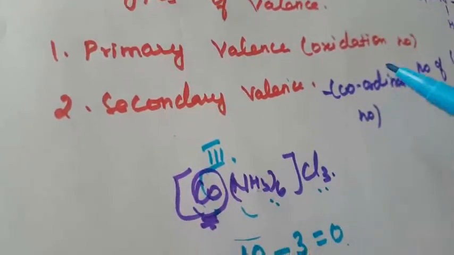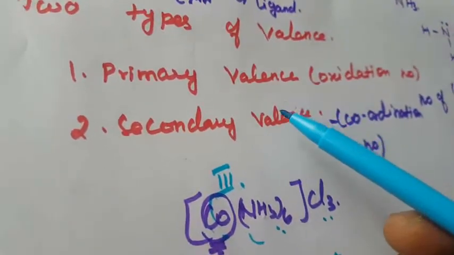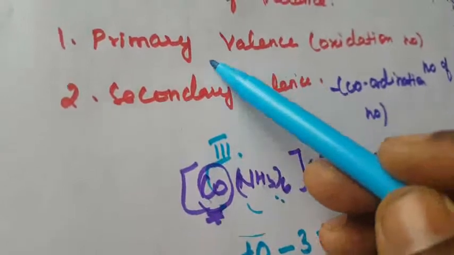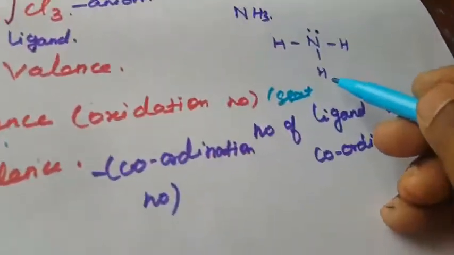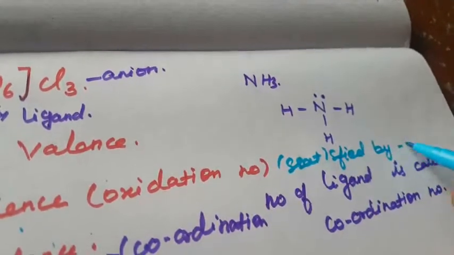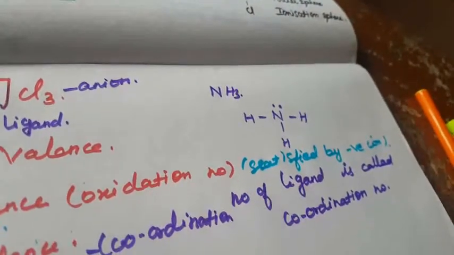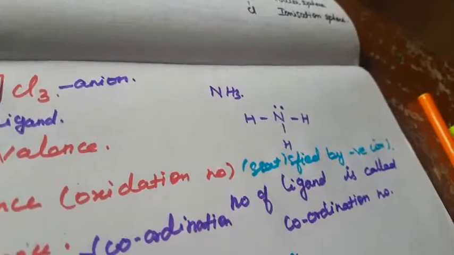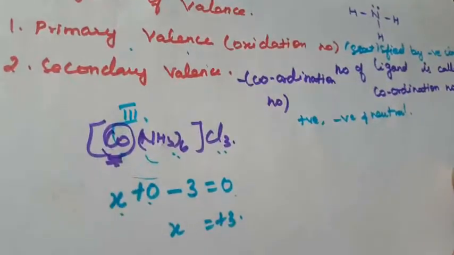Secondary valency, on the other hand, is satisfied by positive, negative and neutral molecules.